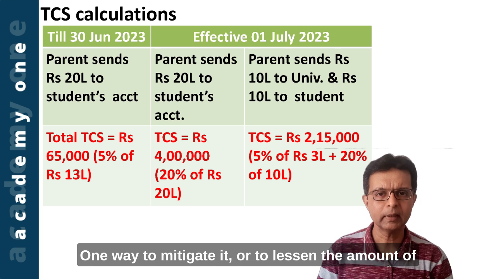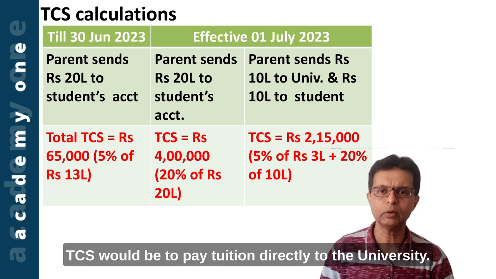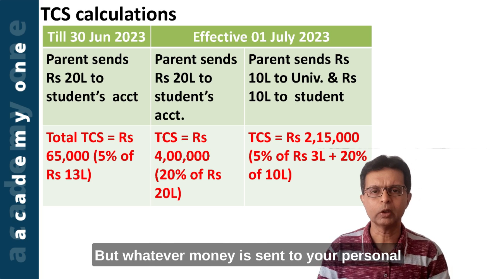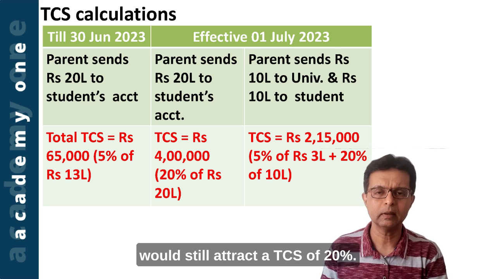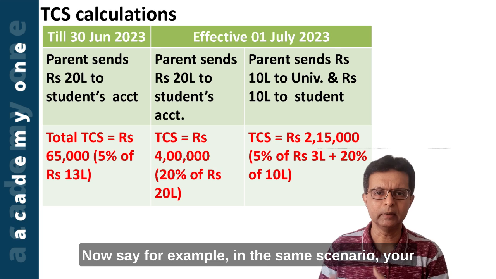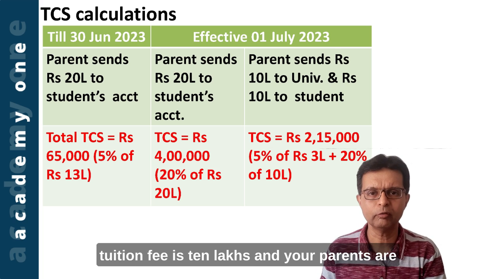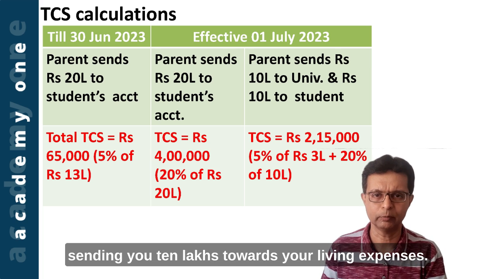One way to mitigate it or to lessen the amount of TCS would be to pay tuition directly to the university. But whatever money is sent to your personal account, that is the student's personal account abroad, would still attract a TCS of 20%. Now say for example, in the same scenario, your tuition fee is 10 lakhs and your parents are sending you 10 lakhs towards your living expenses.